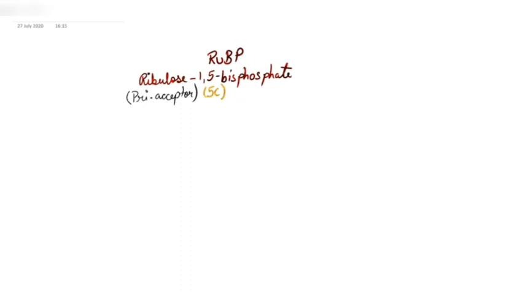Now, this RUBP, in the presence of the enzyme Rubisco, will accept the atmospheric CO2. It will take the atmospheric CO2 in the presence of the enzyme, which is Rubisco.